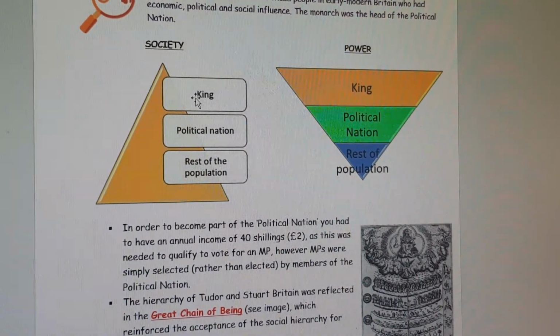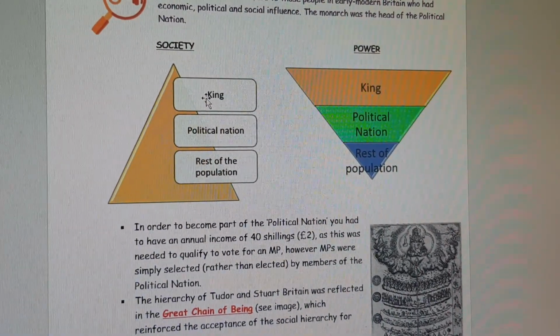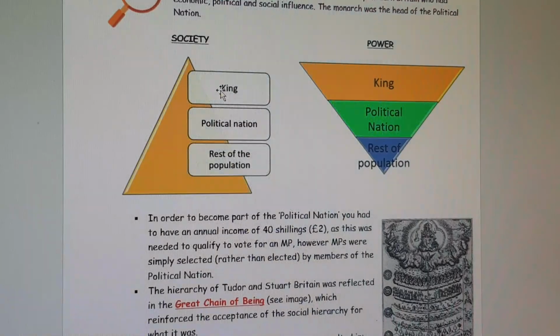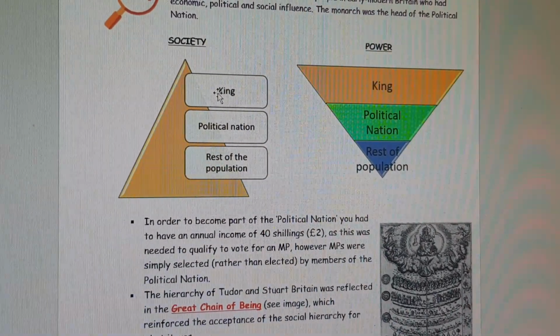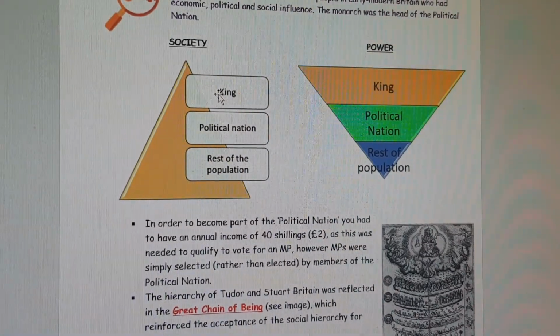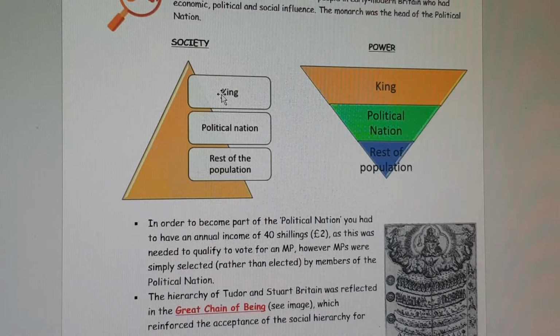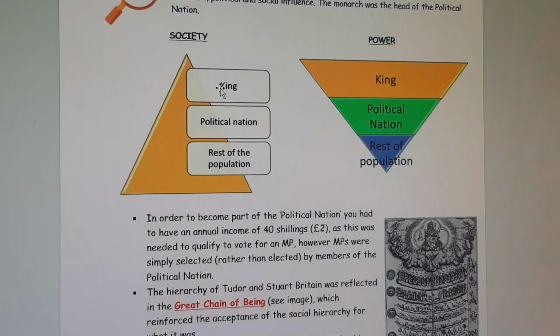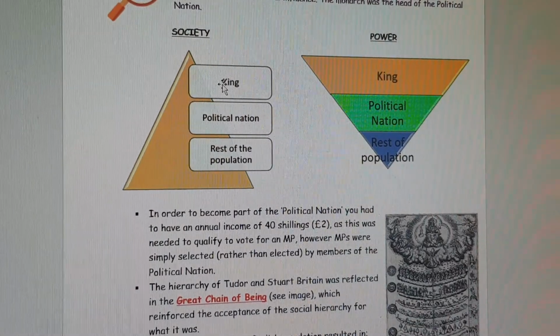Now, the political nation is obviously the bridging gap between the king and the rest of the population, or the commoners. So the political nation would have consisted of the nobility and the gentry. Just to reiterate, the nobility are those born with social positions, so they are hereditary peers, if you will. These are people with titles such as Lord, Earl, etc. So the Duke of Buckingham would have been part of the nobility, for example,